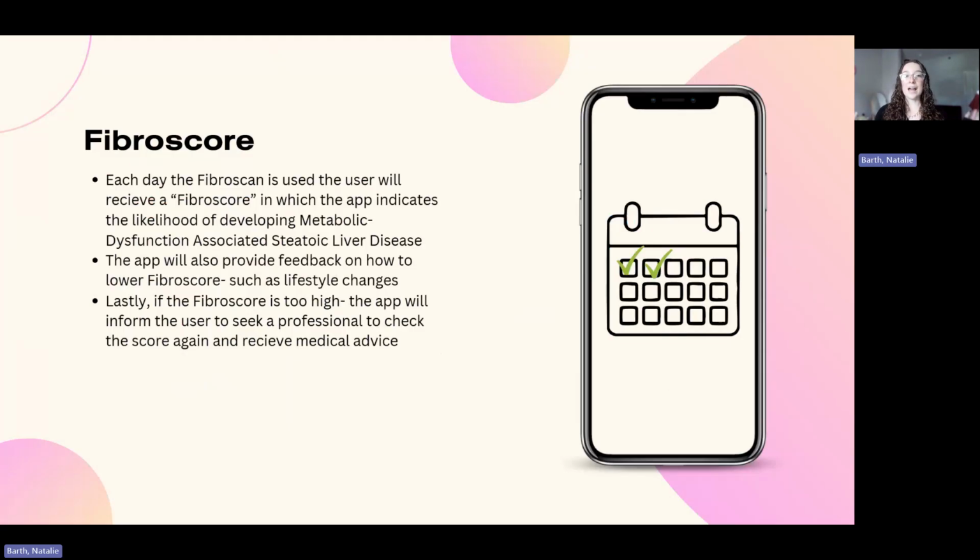So I think this is how this device could help individuals worldwide. It would be able to help individuals scan their liver and make sure their liver health is doing well rather than going through this silent disease and not knowing that their liver health is getting worse.